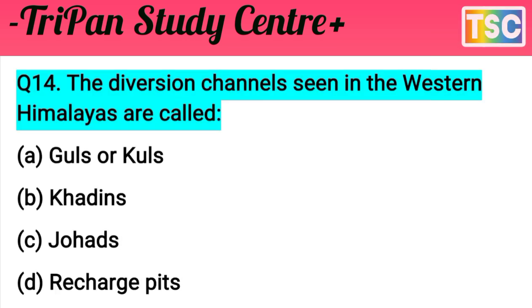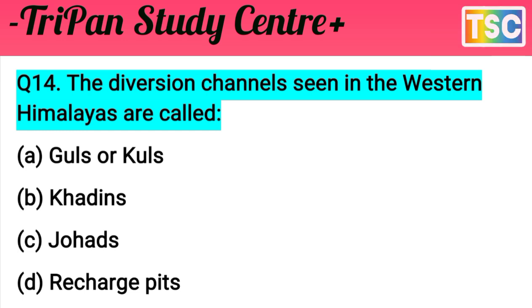The next question, that's important. The question here: the diversion channels seen in the western Himalaya are called what? The question is clear. A, Gul or Kul. B, Khadin. C, Johad. And D, Recharge pit. That's an important option set.